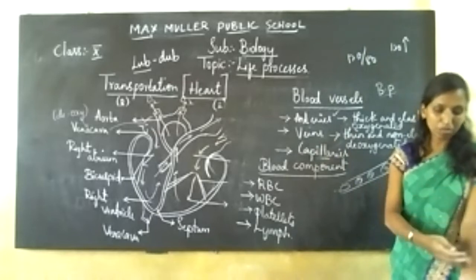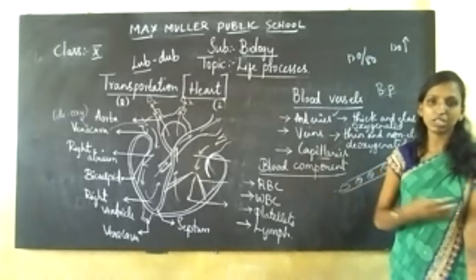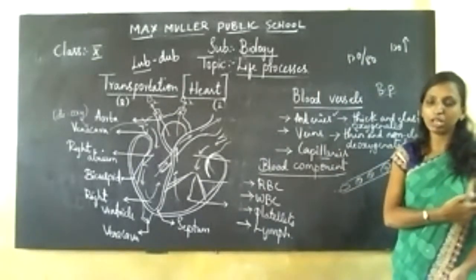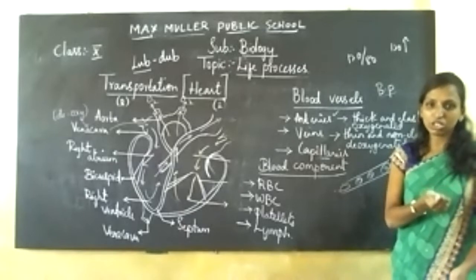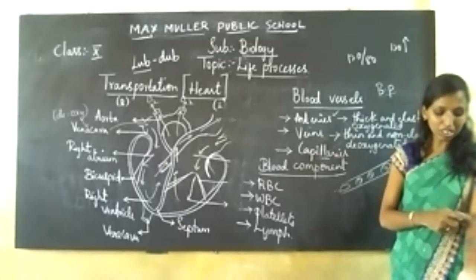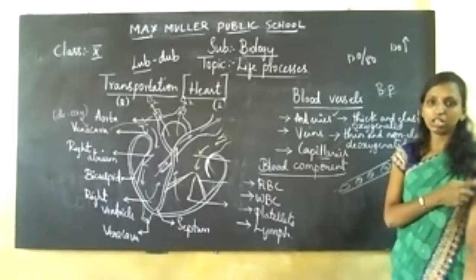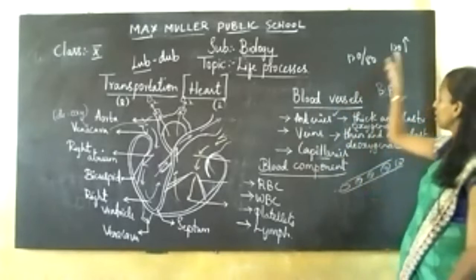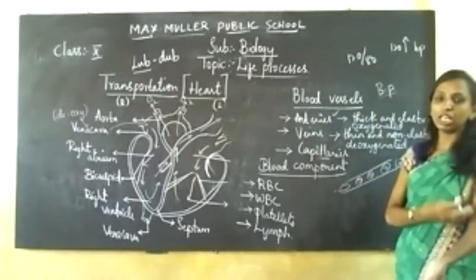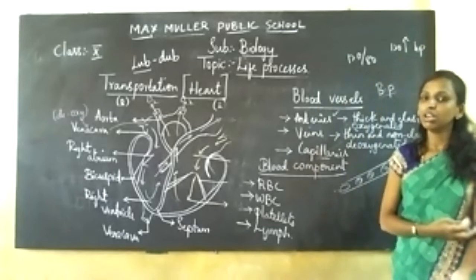In the arteries region, the blood flow, what is that? The diagram is given in your textbook, you just check it out. Once the sphygmomanometer has been tightened and they release that pressure, you keep the stethoscope over the arteries region. If it is high BP, 120 and above, at that point there will be no sound audible in your stethoscope.